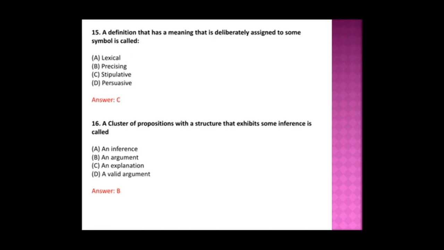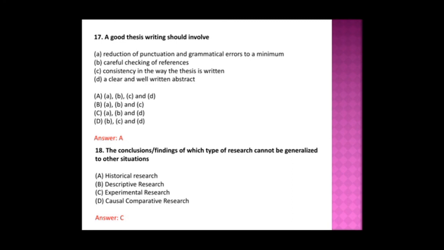And 15th question is a definition that has a meaning that is deliberately assigned to some symbol is called stipulative definition. Okay, so the answer is C here. And the next question, 16th question, a cluster of propositions with a structure that exhibits some inference is called an argument. So the answer is B. And the next question is what all things are involved in good thesis writing? That is our question.